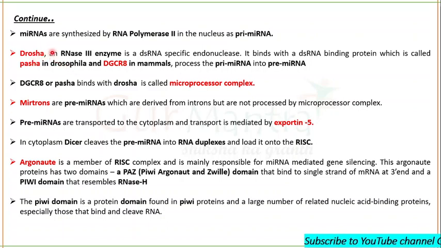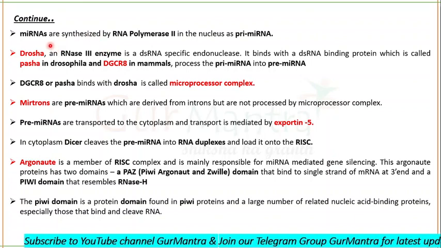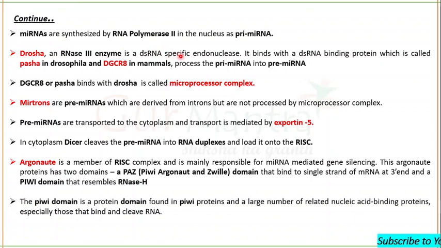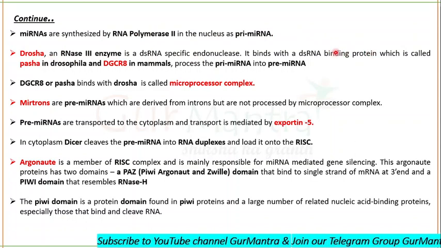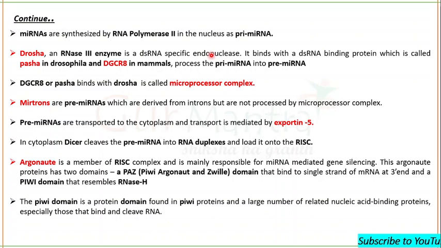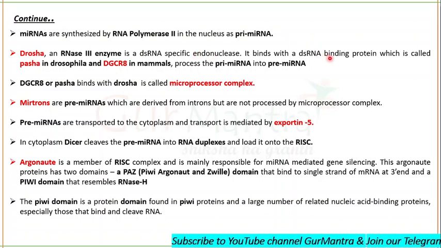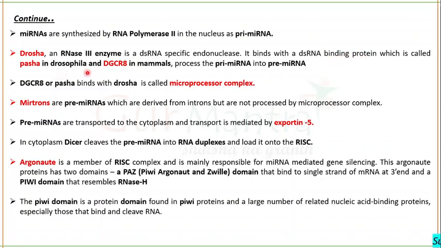Then Drosha, which is an RNase 3 enzyme. This RNase 3 enzyme, Drosha, is a double-stranded RNA specific endonuclease. Remember, Drosha is a double-stranded specific endonuclease, but it will first bind with a double-stranded binding protein, which is Pasha in case of Drosophila and DGCR8 in mammals.